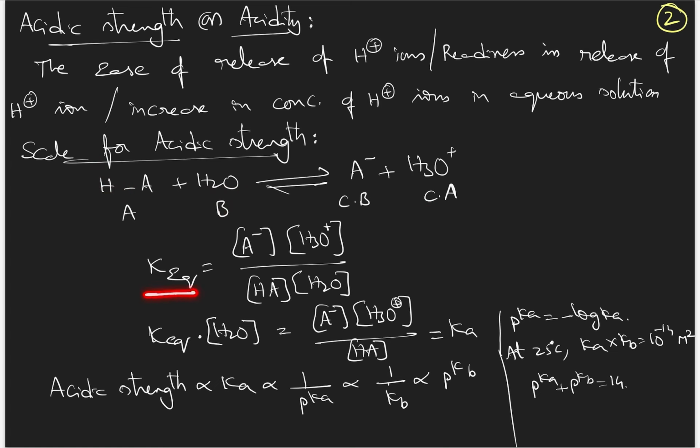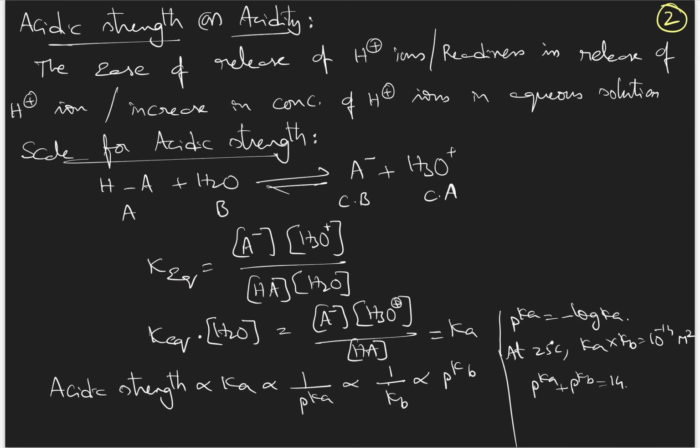Now if you apply the law of mass action, the equilibrium constant is given as the ratio of the product of concentrations of products raised to the power of their stoichiometric coefficients to the concentrations of reactants raised to the power of their stoichiometric coefficients. So this ratio will give you the equilibrium constant.